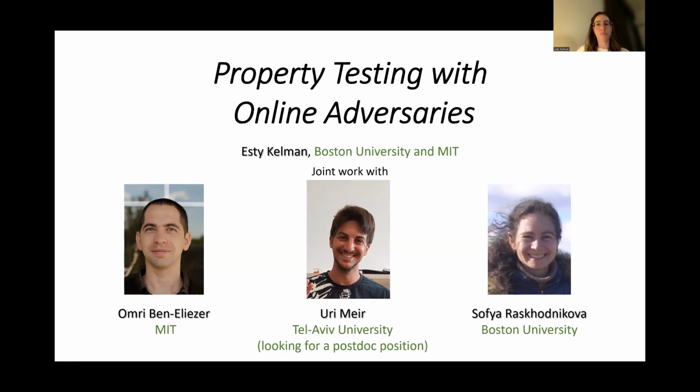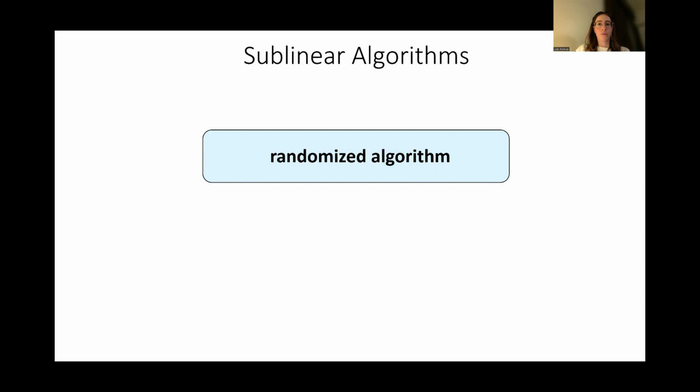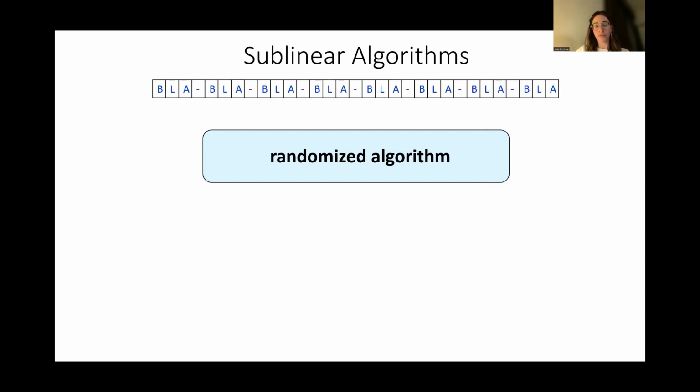Property testing works in a more general framework of sublinear algorithms. Let me start with a brief introduction about this. We have a randomized algorithm that has query access to the input. You can think about the input as data stored in a server, and the algorithm sends queries to the server about what is in this location, what is in that location, and gets answered every time. The goal is to produce an approximate answer.